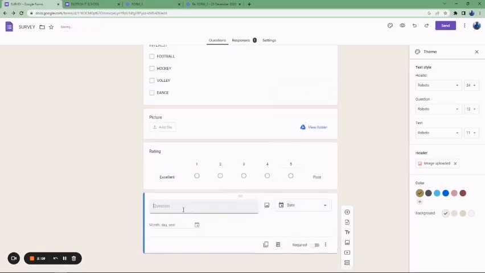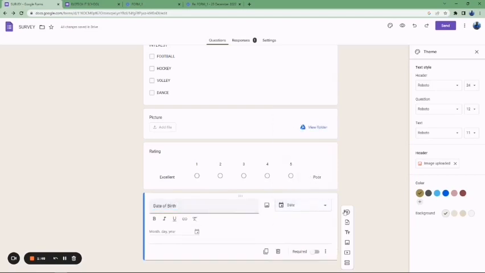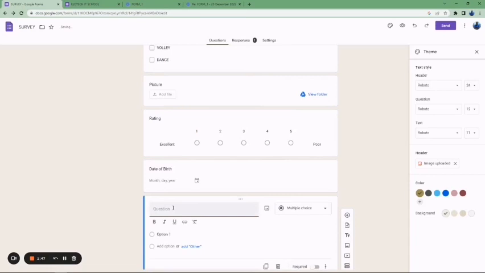Let me make this date of birth. Then I will select the type as date, so the person can enter a date. You can even choose a different item like time here, so let me add that one too. When you come here, you choose time, so the person can enter the time.